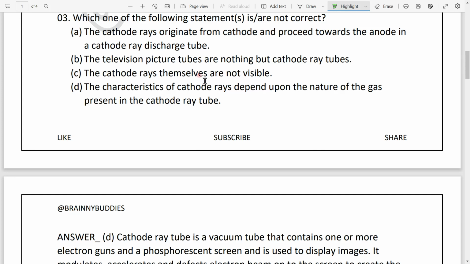Our fourth option is that the characteristics of cathode rays depend upon the nature of gas present in the cathode ray tube. No, this is not correct, and that is why it is the correct answer for this question, because the characteristics of cathode rays never depend on the nature of gas. It doesn't matter what kind of gas is present in a cathode ray tube; it won't disturb the running of electrons. So option D is the correct answer for this question.